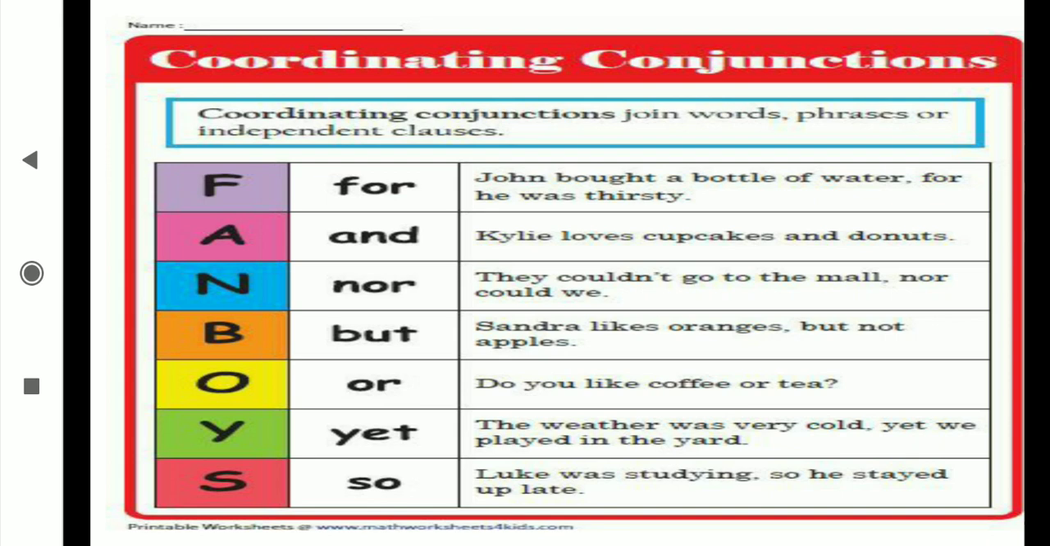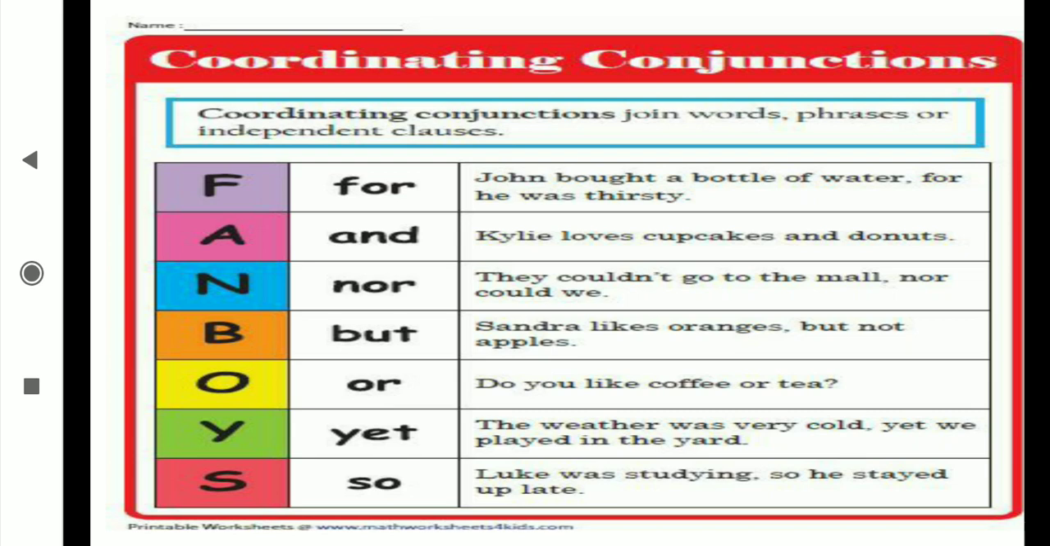Now see a few examples. Coordinating conjunctions join words, phrases or independent clauses. For example: John bought a bottle of water, for he was thirsty. If I separate these two sentences, will you get the meanings? John bought a bottle of water. Yes, I got it. He was thirsty. Both sentences separately give their own meaning, with no need of any support. But we are joining them using the coordinating conjunction "for."